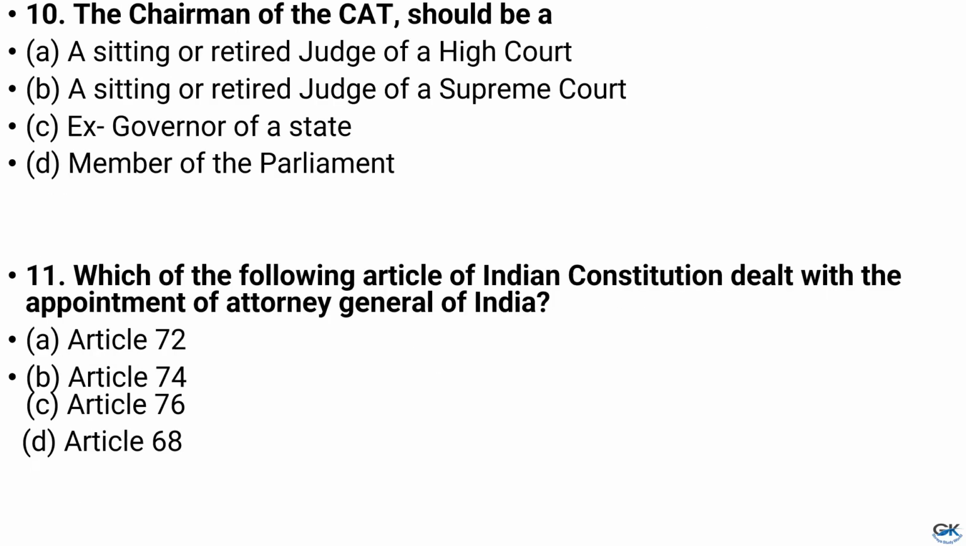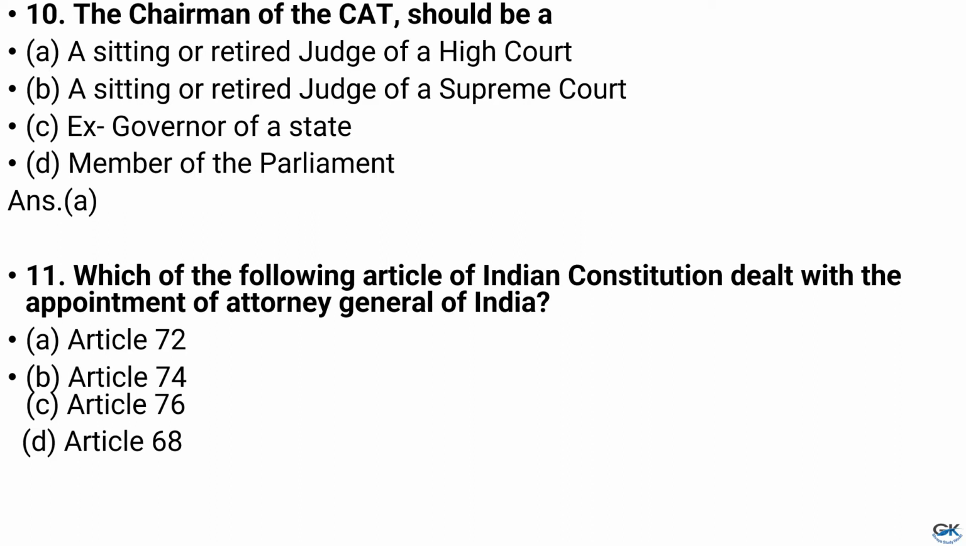All of the above. Question number 10. The chairman of the CAT should be a option A sitting or retired judge of a High Court. Option B. A sitting or retired judge of a Supreme Court. Option C. Ex-governor of a state. Option D. Member of the Parliament. And the answer is option A, that is a sitting or retired judge of a High Court.